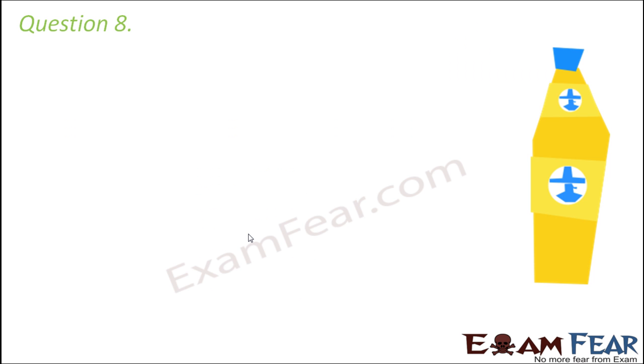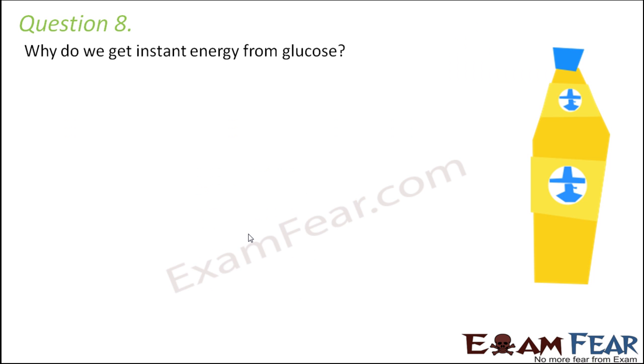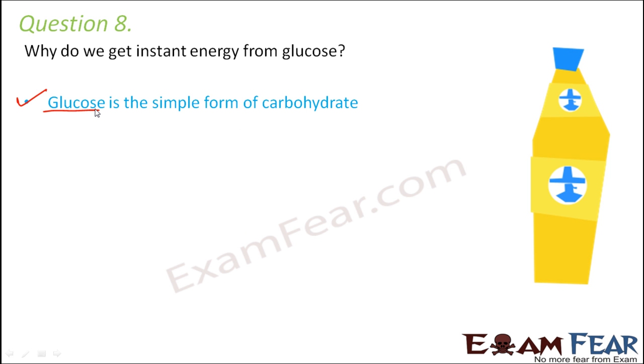Question number 8. Why do we get instant energy from glucose? Now, glucose is already in its simple form. The simplest form of carbohydrate is glucose. Otherwise, whatever we eat, whether rice or wheat or chapati or bread, they are all complex forms of carbohydrate. So they all contain starch.